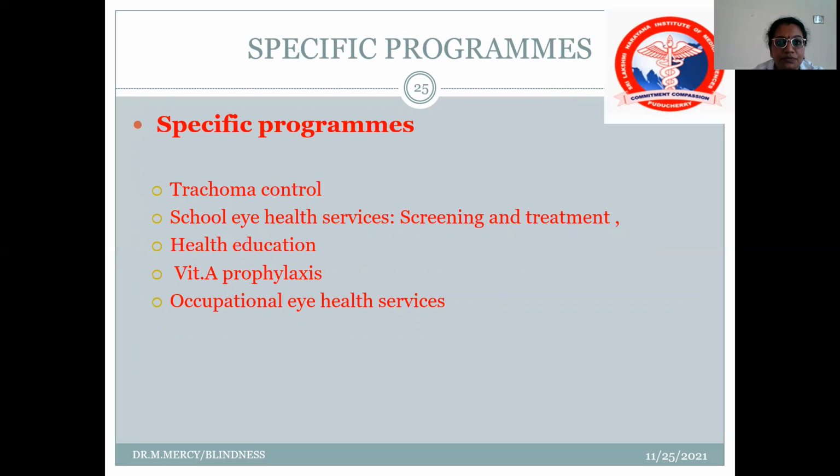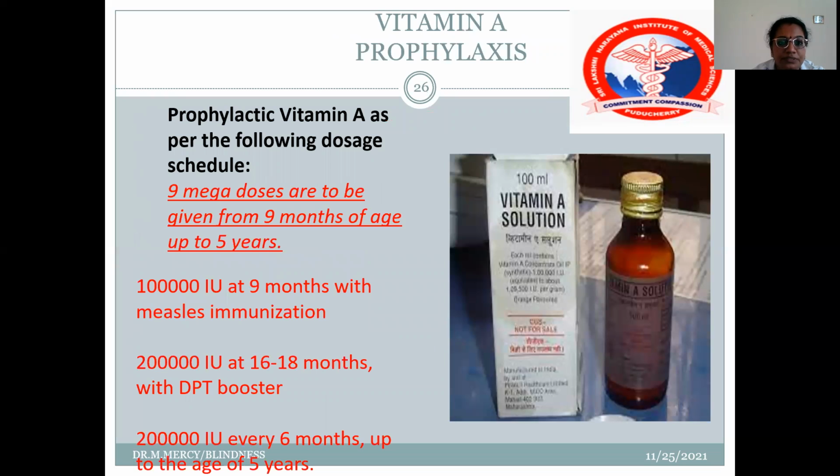So coming to the programs with respect to blindness: the National Trachoma Control Program, and there are school health eye services and health education, vitamin A prophylaxis, and finally occupational eye health services. Okay. So in vitamin A prophylaxis, 9 mega doses are to be given from the age of 9 months up to 5 years of age.